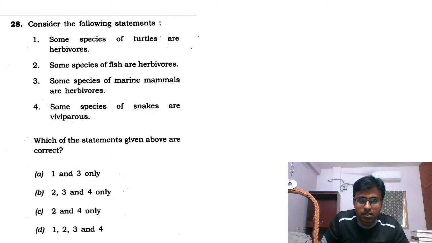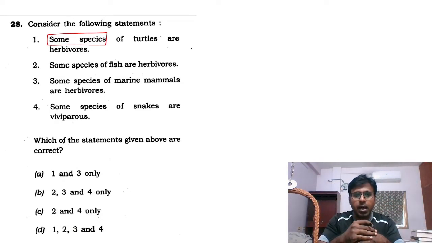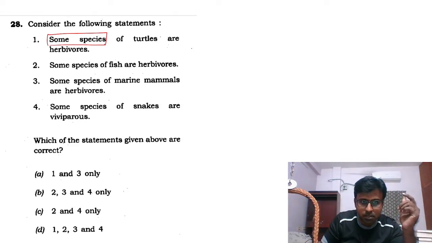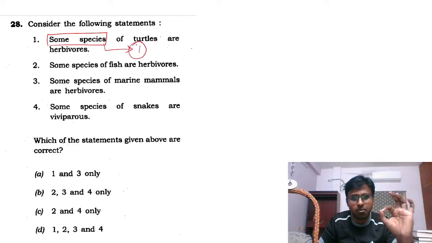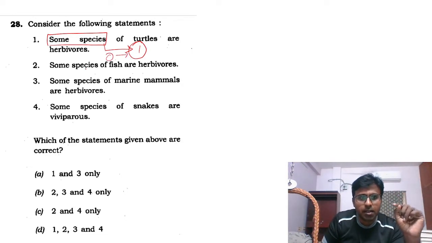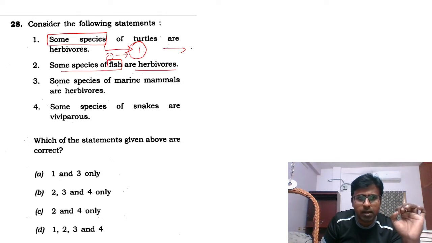This is a logical reasoning. Some species of nature is a very diverse thing, and everything is in nature. Nature la illadadu edume kediyadu. So some species, definitely maybe one; some means at least one. Okay, some means it is not zero. Some means at least one. It is true. And I checked each one. Idu mattum I could not check. Some species of fish I knew. Yes, some fish species who are herbivorous I knew. And some species of marine mammals are herbivores.